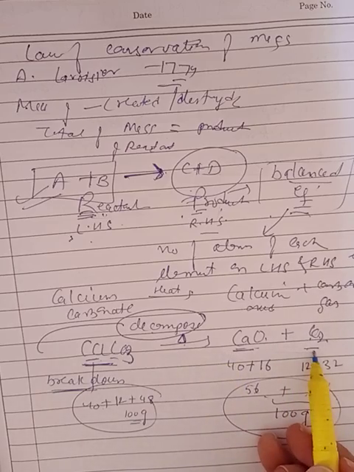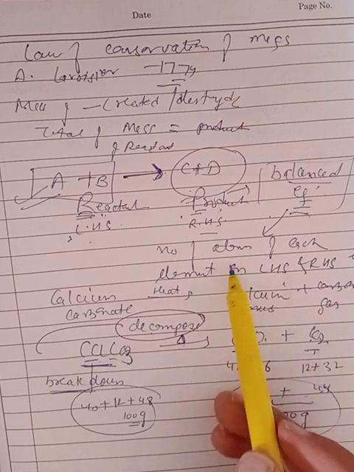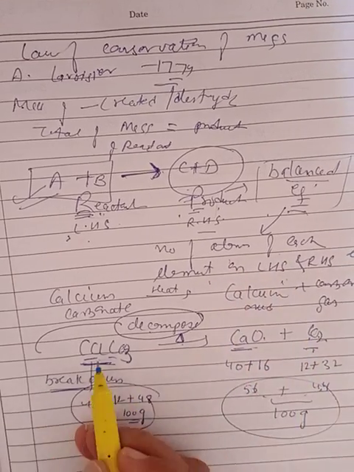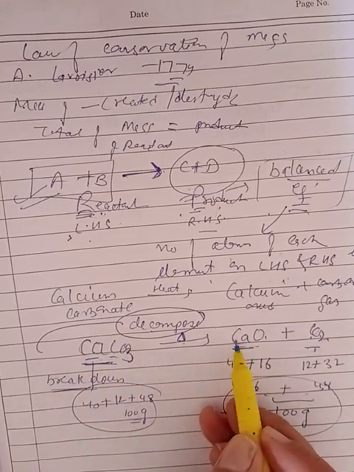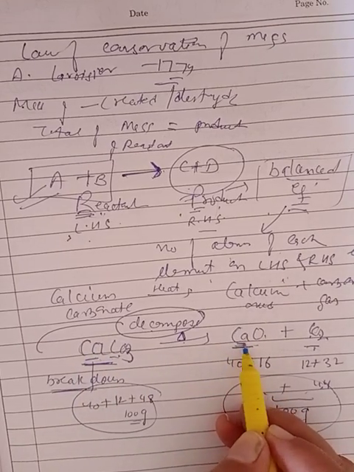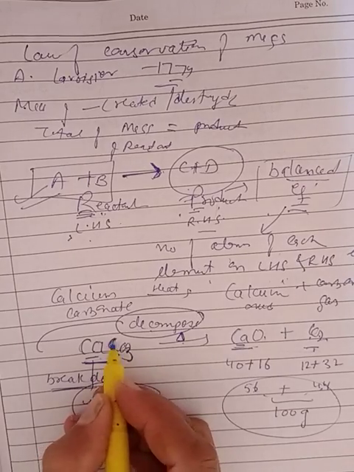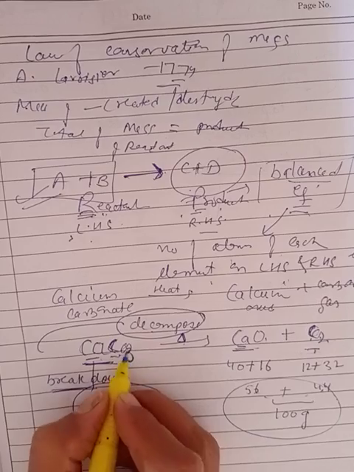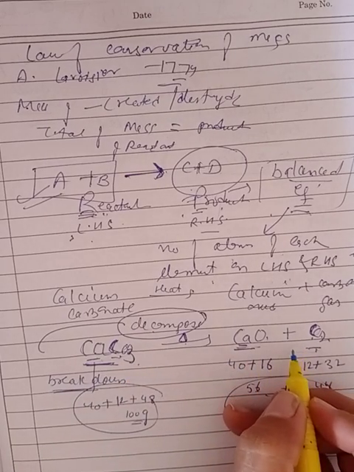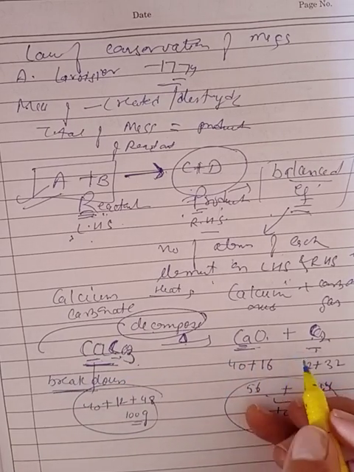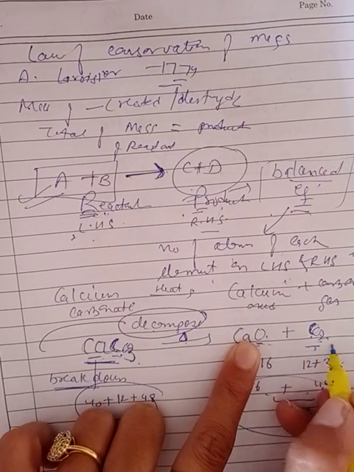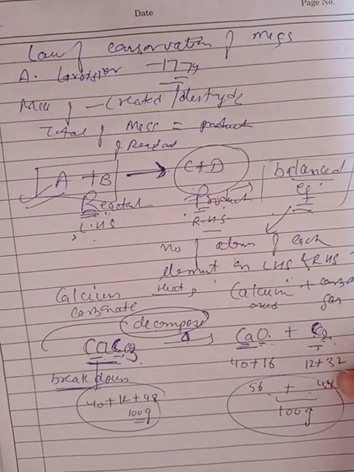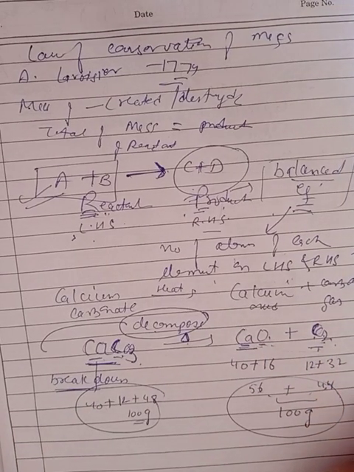It means this reaction is also a balanced equation in which the number of atoms on both sides are equal, as it consists of one calcium on the left side and one calcium on the right side. It consists of one carbon on the left side and one carbon on the right side. It consists of 3 oxygen atoms on the left side and also 3 oxygen atoms on the right side, since 1 plus 2, 2 plus 1 becomes equal to 3. Therefore, it will verify the law of conservation of mass. Clear?